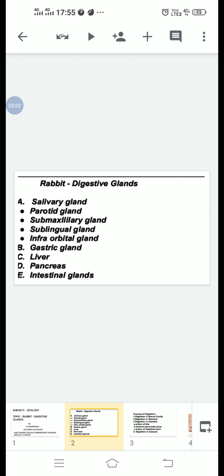Salivary glands. First we discuss salivary glands. Salivary glands secrete saliva.